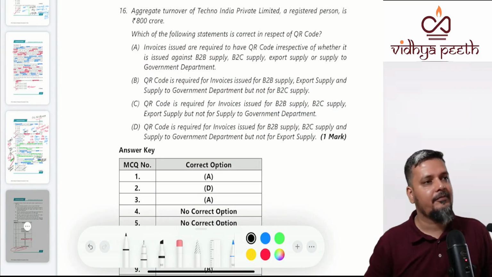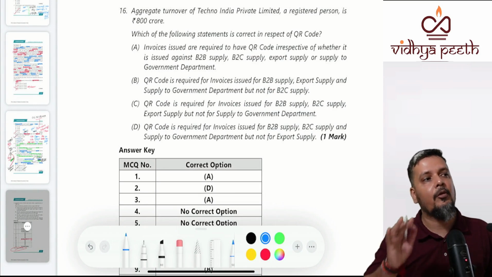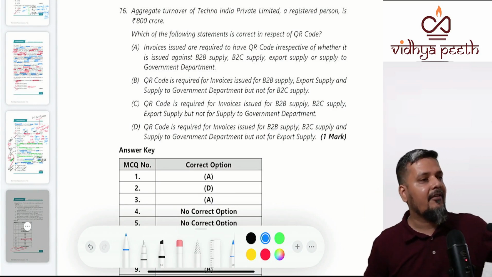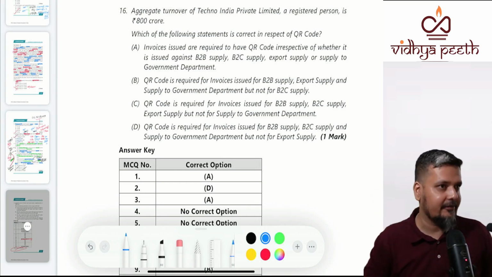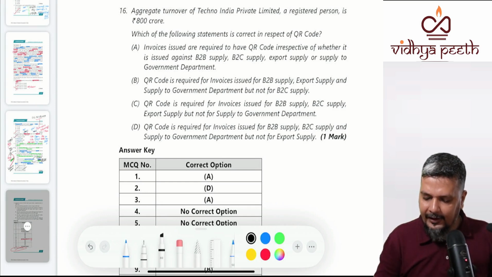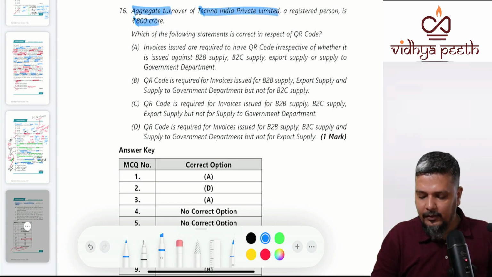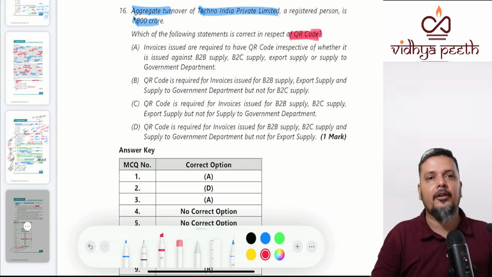And the last question now. Everything in these MCQs has come only from ABC analysis, which means we are sticking to the A and B parts. As of now, nothing has come from the C part. There will be one or two questions for sure which will come later on. Now, aggregate turnover of Tectra India Private Limited is 800 crores. What is true in the following statement with respect to QR code?